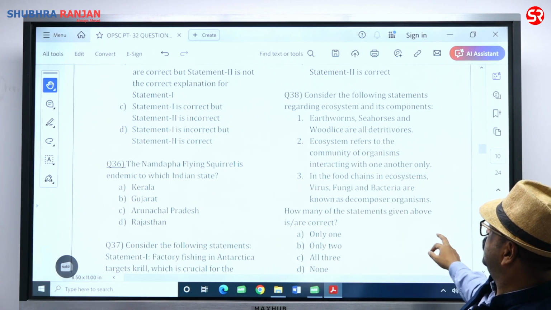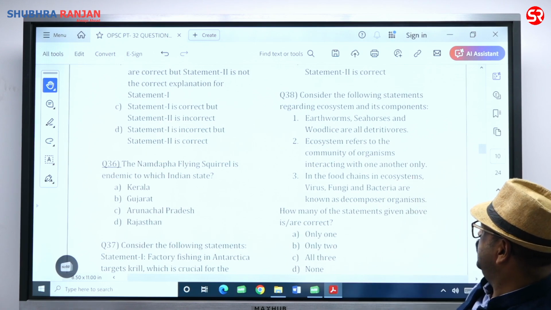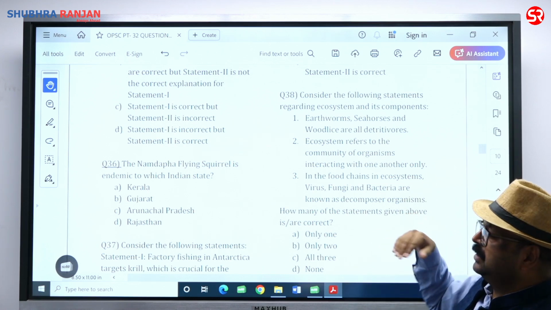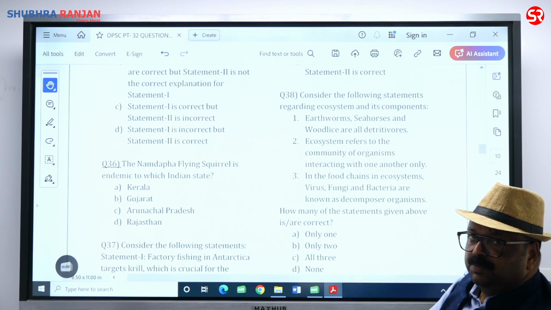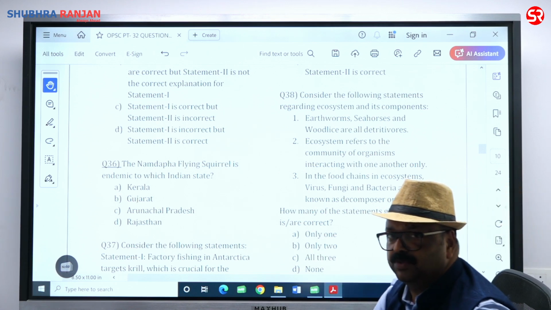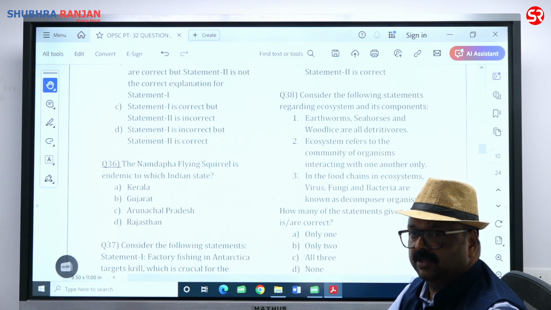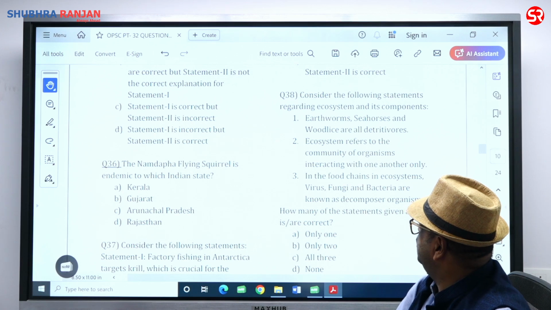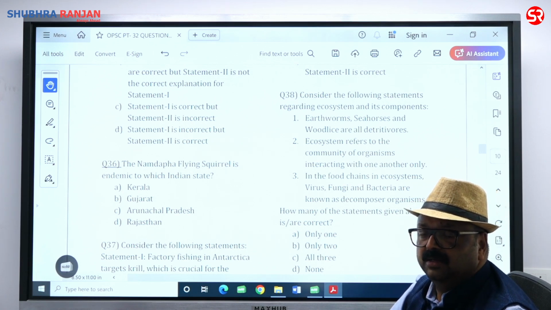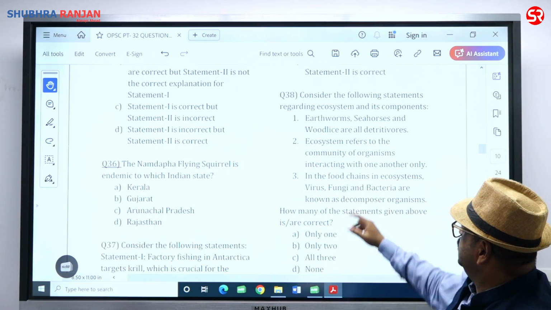Ecosystem refers to the community of organisms interacting with one another only. There is interaction with one another, but not only, because the interaction is among the species with the surroundings also, like the atmosphere, lithosphere and hydrosphere, as well as the organisms interacting with each other. So the study of environment is what? Interaction among animals, among plants, as well as the surroundings. So the second is also incorrect.